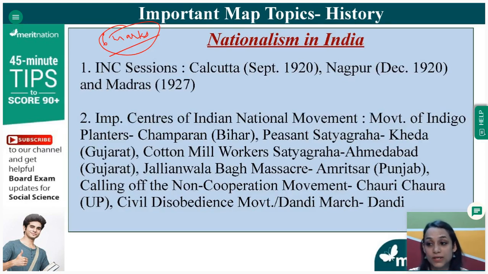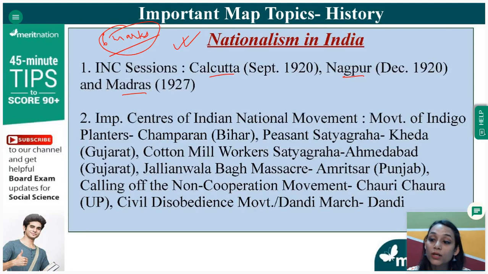Now first, only one chapter will come from history for your map marking. That is nationalism in India. Only one chapter, and this will come for 2 marks. You have to know the different INC sessions that were held, that is Calcutta, Nagpur and Madras. Only these 3 sessions. Where the first INC session was held, where the second, third, like that you need to remember. Only this will come.